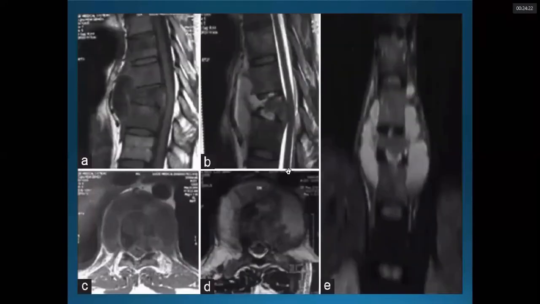Like in this picture, we can see the wedging of the vertebra and a collection anterior to that vertebra, same here. In this portion there is a destruction, and this collection is compressing the neural foramen. Okay, similar in this picture, there is collection on both sides, both medial and lateral, both on the left and right side in this coronal section.